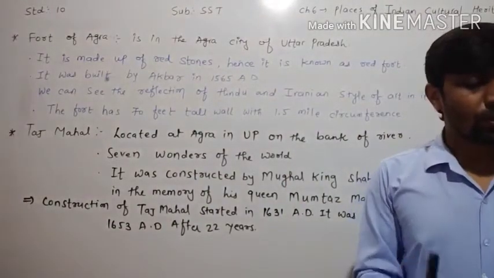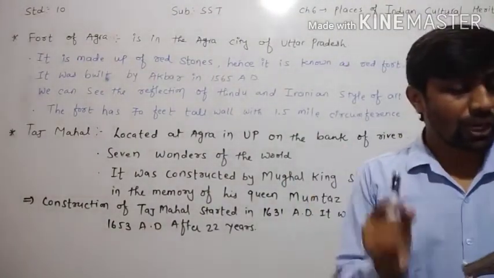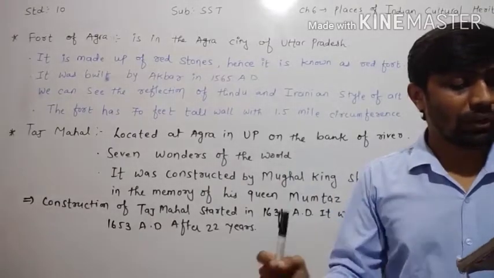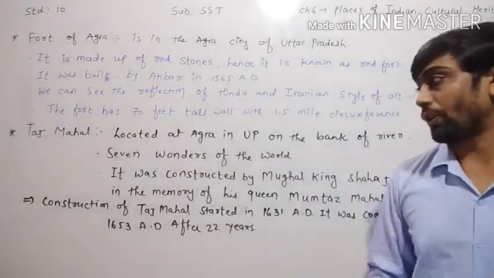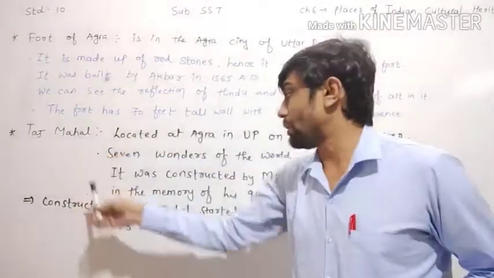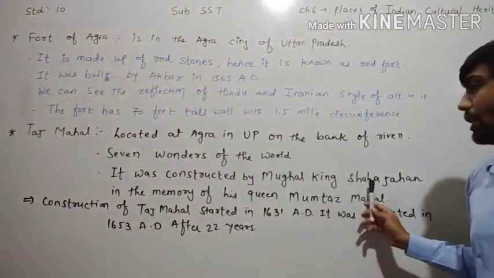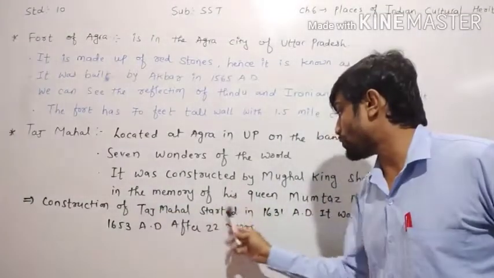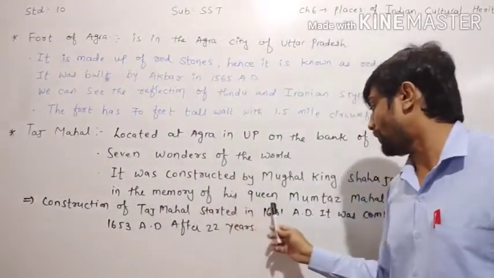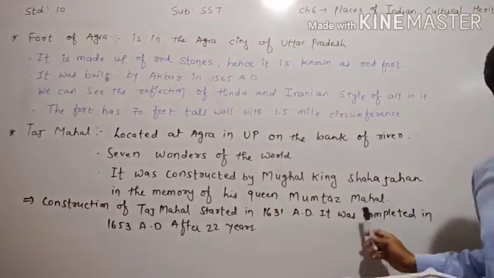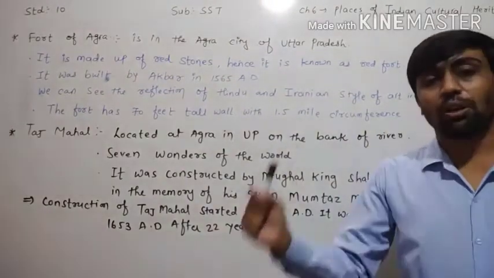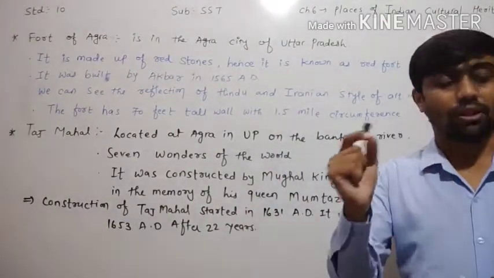It was constructed by the Mughal king Shah Jahan in the memory of his wife, Queen Mumtaz Mahal. Mumtaz Mahal died in 1630.